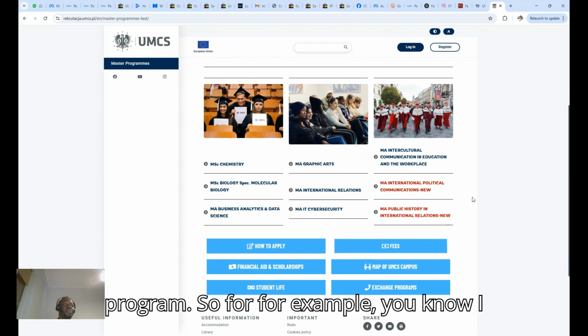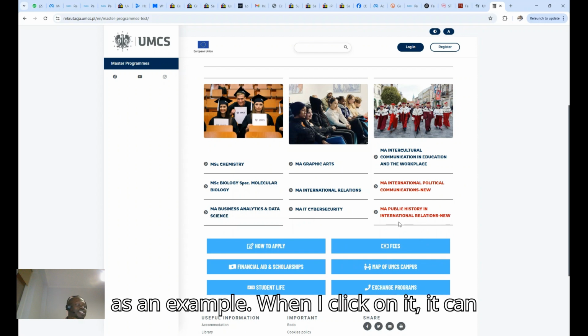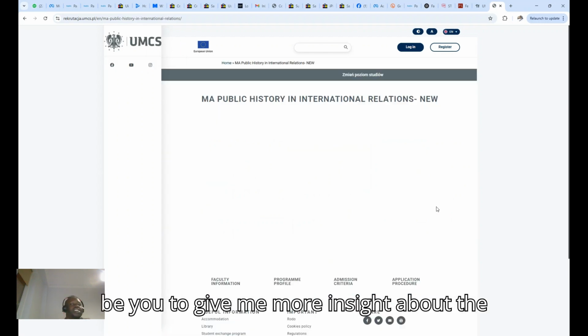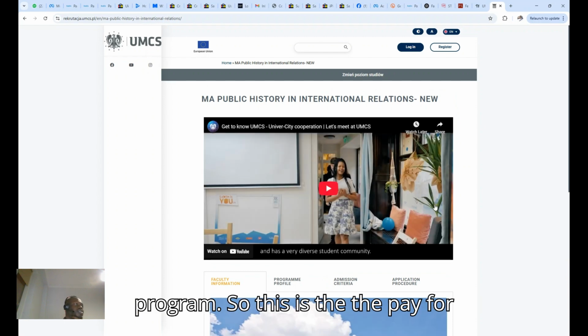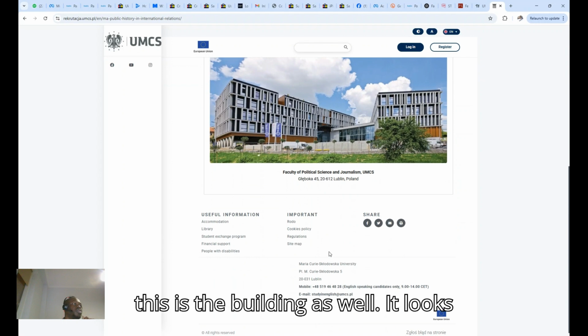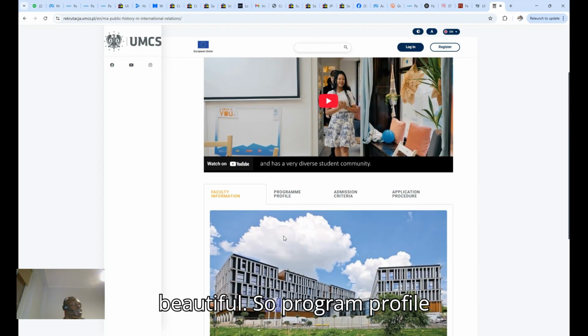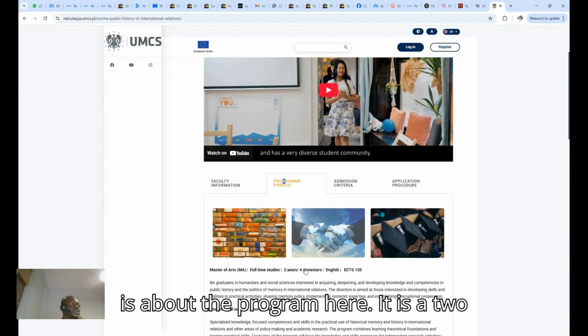So for example, I have interest in international relations. That's my discipline, so let me use this as an example. When I click on it, it will give me more insight about the program. So this is the page for international relations. This is the faculty building. Actually, it looks beautiful. So program profile, you see about the program here.